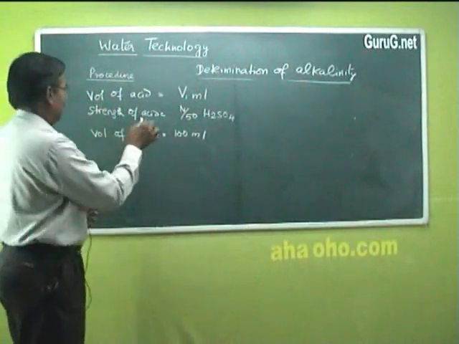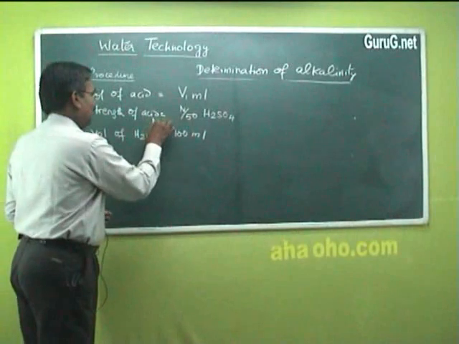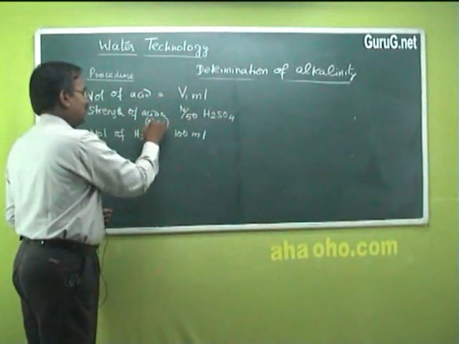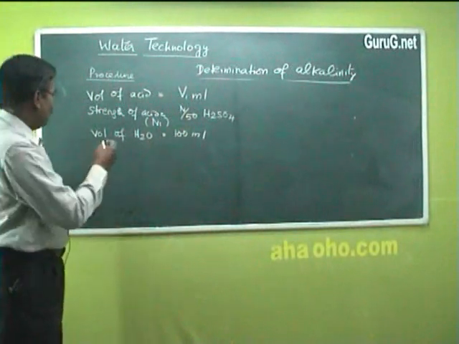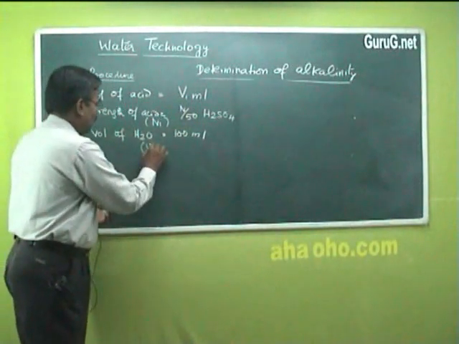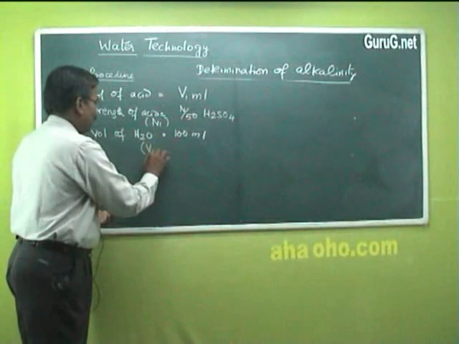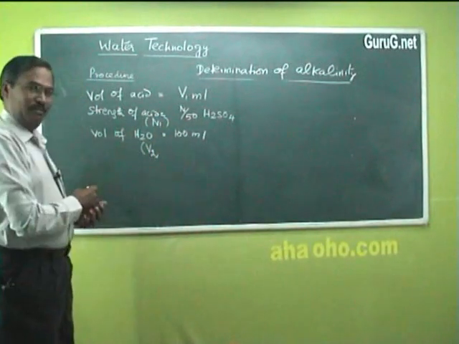The strength of acid, that is N1, is equal to N/50 sulfuric acid, and the volume of water is V2, that is 100 ml.